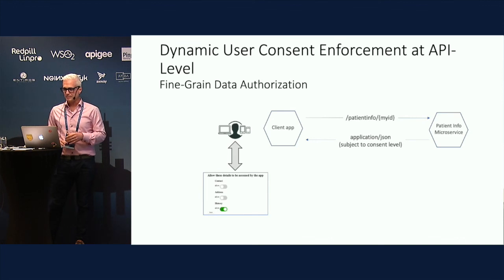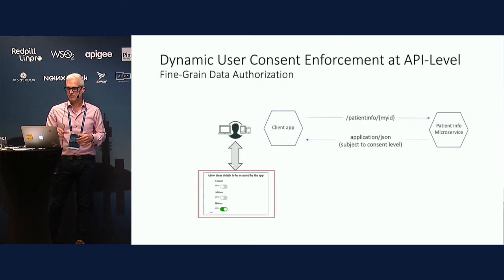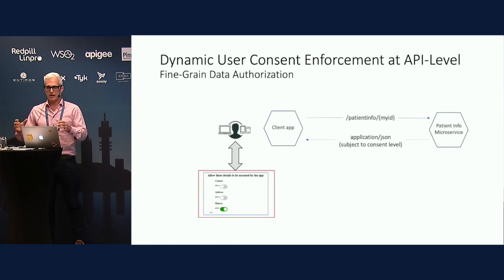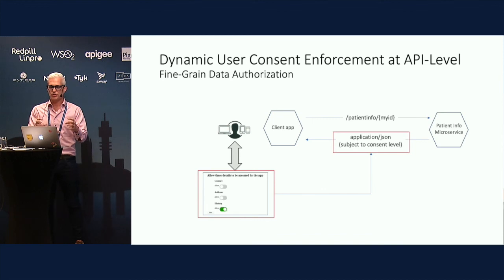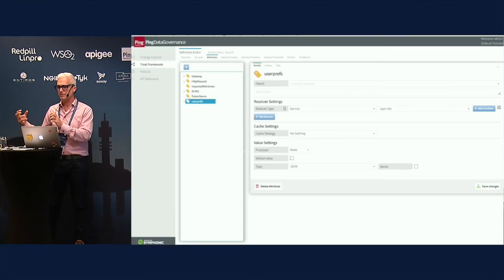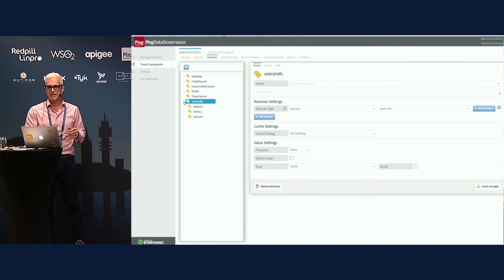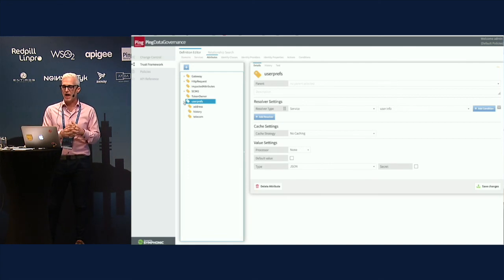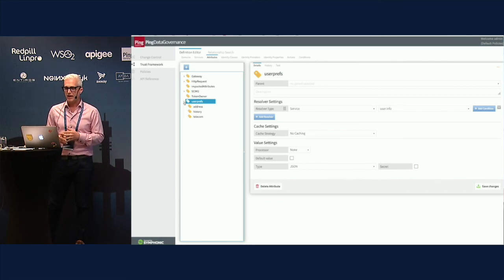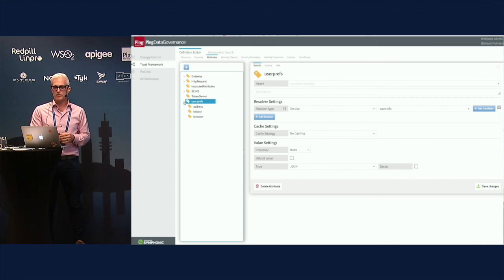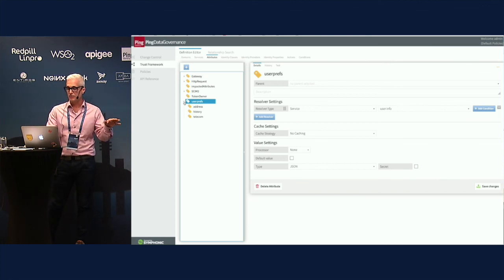What I want to do now, following the same pattern that Remy was talking about, is, on behalf of my API, take into consideration the user consent information that I'm going to be retrieving, and affect the API response going back through the system. So this is what the Ping Data Governance UI looks like, and this is a set of user preferences that I'm retrieving through another API call.